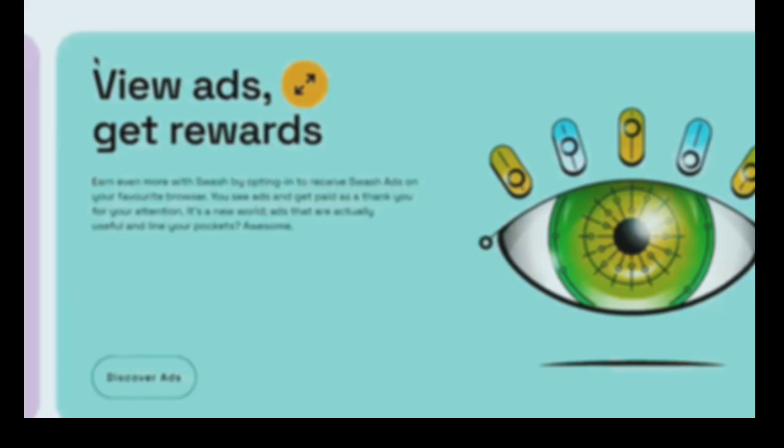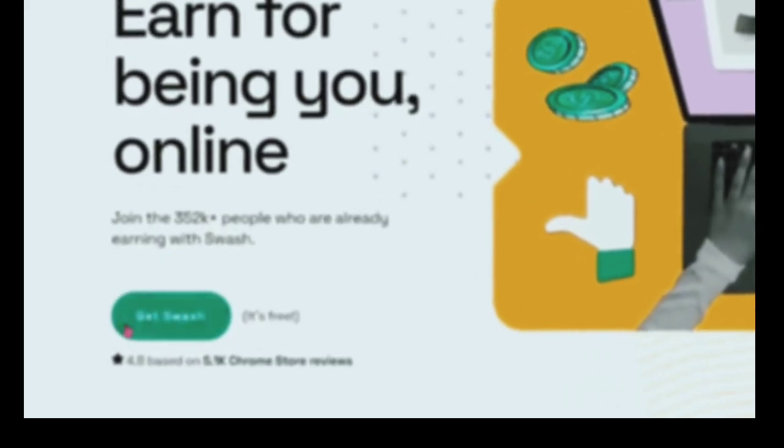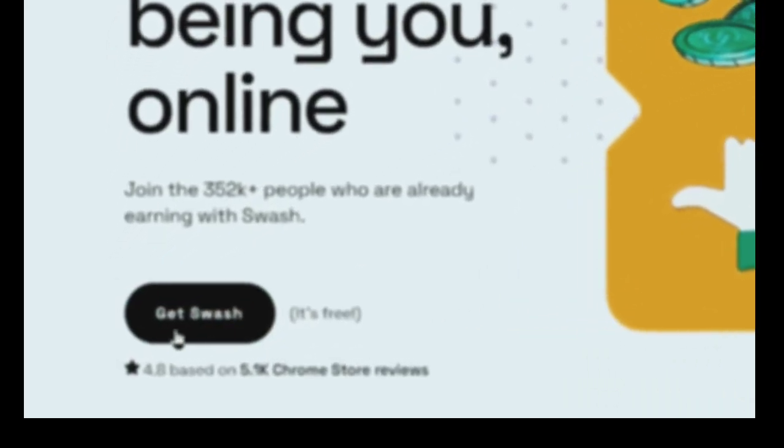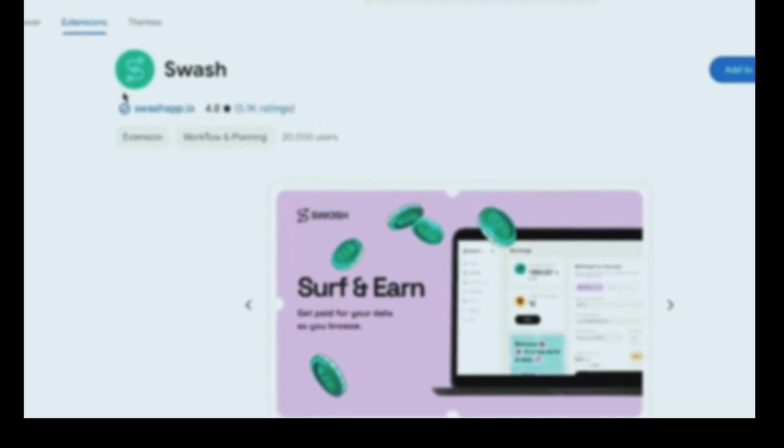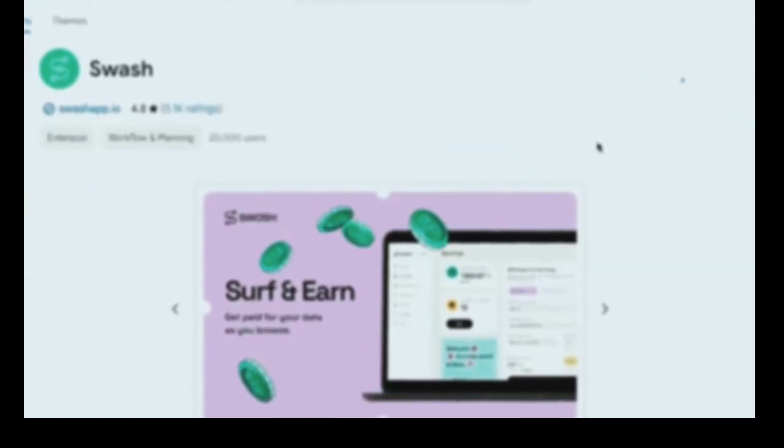Now, step number 2, to start earning money for watching Google ads with Swash app. All you have to do is to click on this Get Swash button right here. That's going to take you to the Google Chrome web store, where you can see that they have over 5,000 positive reviews. And you just need to click on Add to Chrome to add the Swash app extension. Now, click on Add extension, and the Swash app extension will be added to your browser.